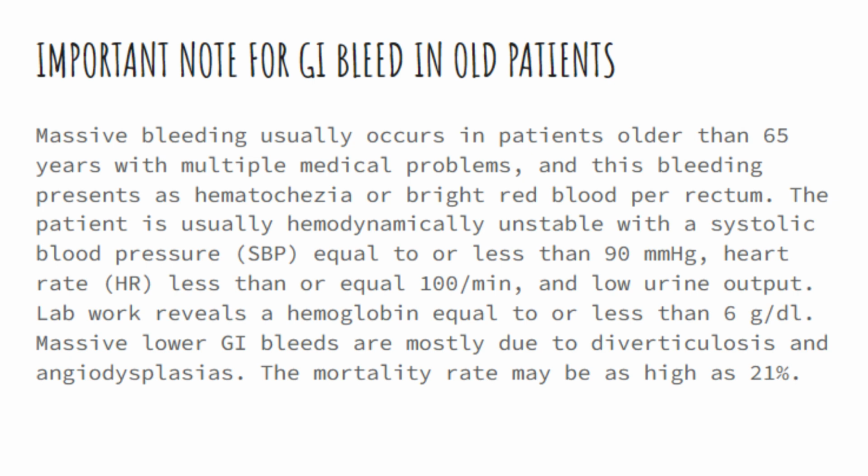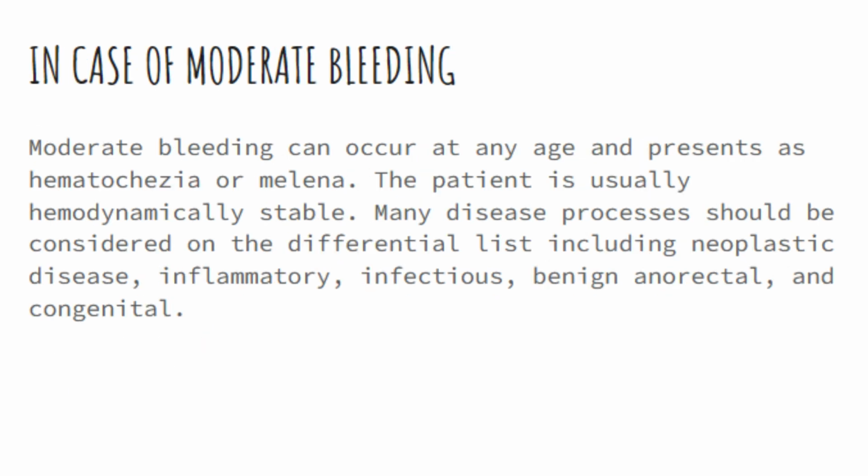Massive lower GI bleeds are mostly due to diverticulosis and angiodysplasias. The mortality rate may be as high as 21%. Moderate bleeding can occur at any age and presents as hematochezia or melena. The patient is usually hemodynamically stable. Many disease processes should be considered on the differential list, including neoplastic, inflammatory, infectious, benign anorectal, and congenital.